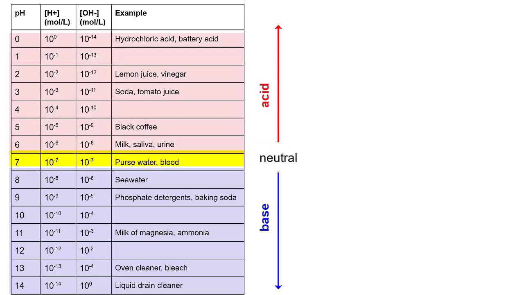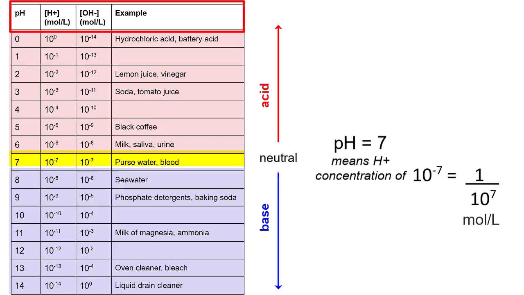Here is a list of common substances and their associated pH and H+ and OH- concentrations. Notice that pure water and blood have a pH of 7, with equal H+ and OH-, and thus are considered neutral. But again notice what that concentration really is. H+ has a concentration of 1/10 to the 7th, or 1/10 millionth.